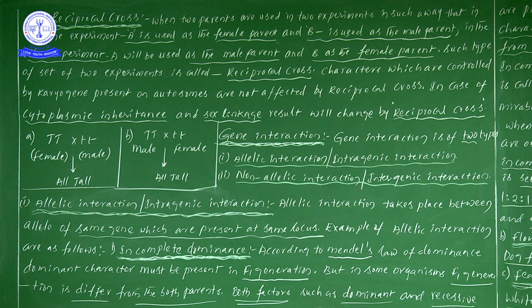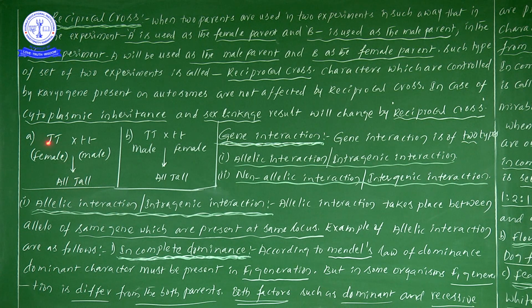This particular reciprocal cross I have taken like this. The example is easy only, no need to feel it is difficult. Once you see, in one experiment we took capital T as a female, and a small t we have taken as a male one.